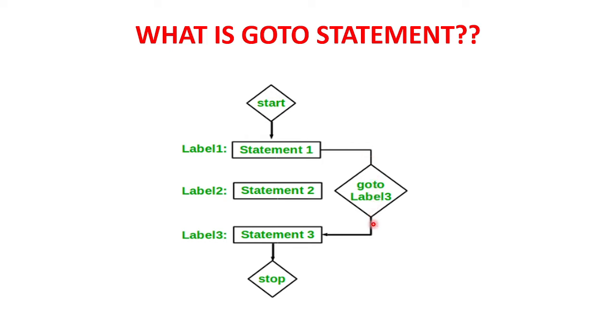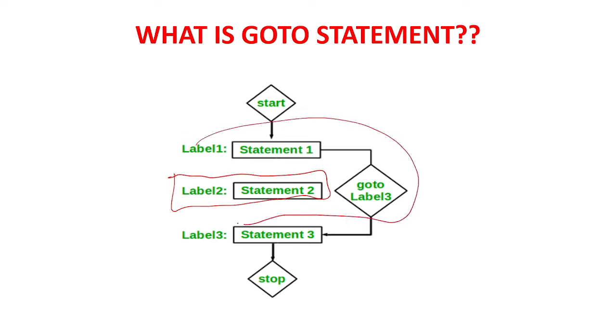So directly control will go to label 3 and it will execute statement 3 inside this label, and it will stop the program. Here, label 2 won't get executed, because control is transferred directly from label 1 to label 3. So label 2's statement won't get executed. So you can directly transfer the control from one statement to another within the same function using goto and label.